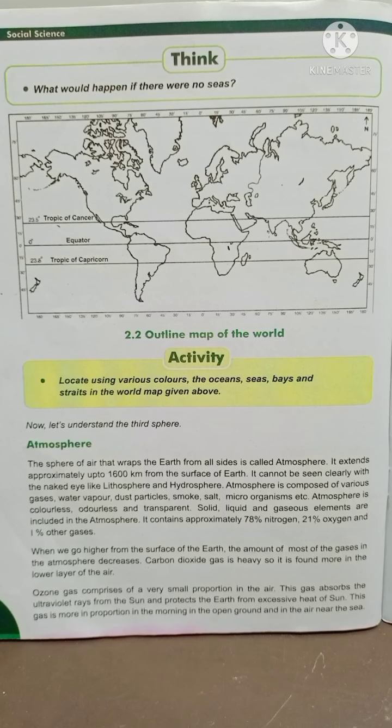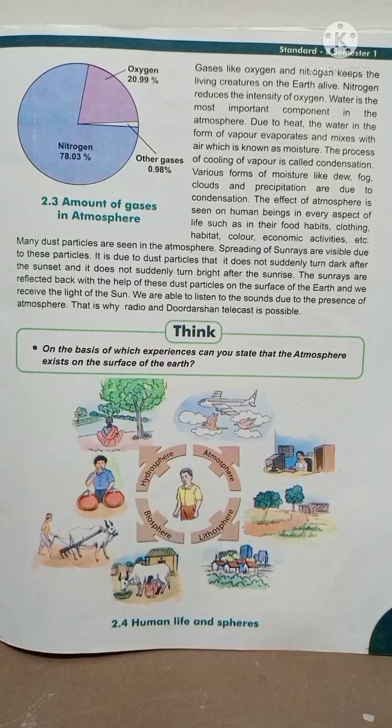This gas absorbs, means takes in, the ultraviolet rays from the sun and protects the earth from excessive heat of the sun. This gas is more in proportion in the morning, in the open ground, and in the air near the sea. Gases like oxygen and nitrogen keep the living creatures, means living things, on the earth alive. Nitrogen reduces the intensity, means power, of oxygen.